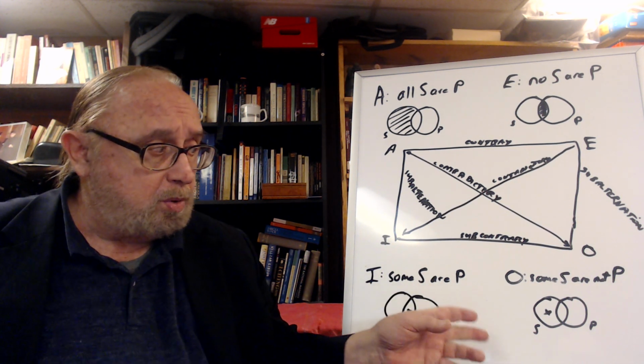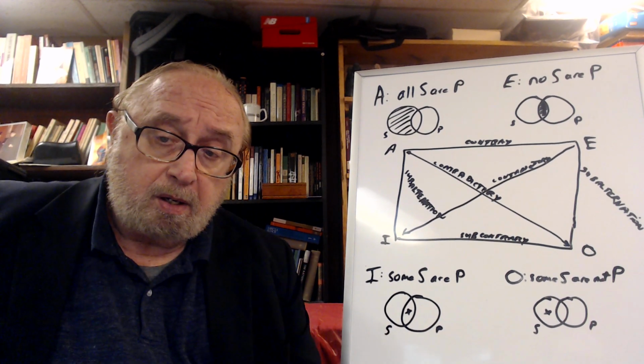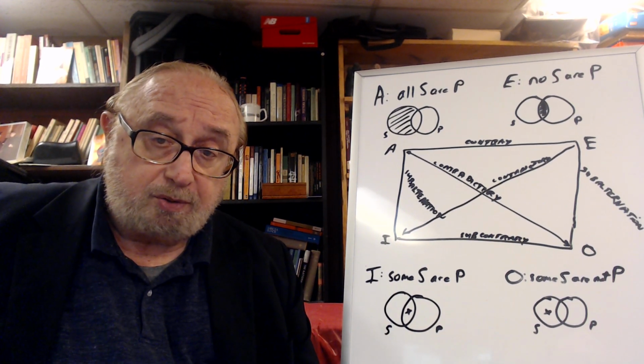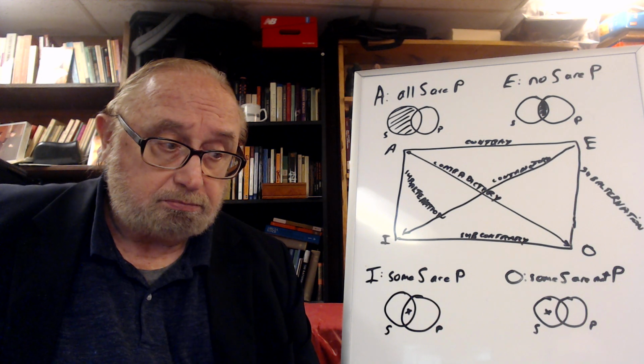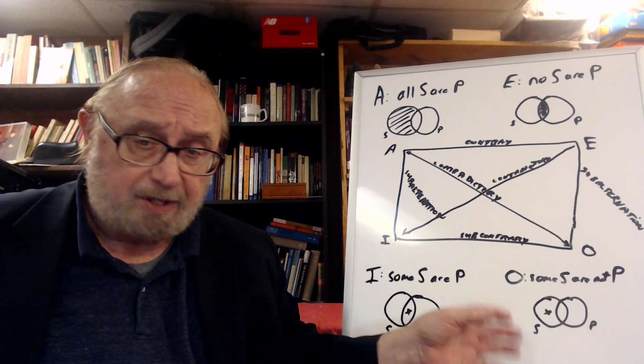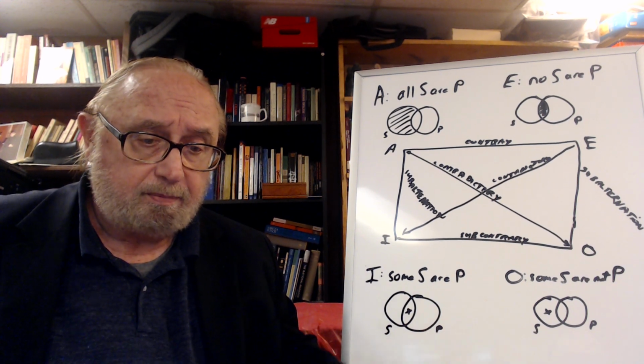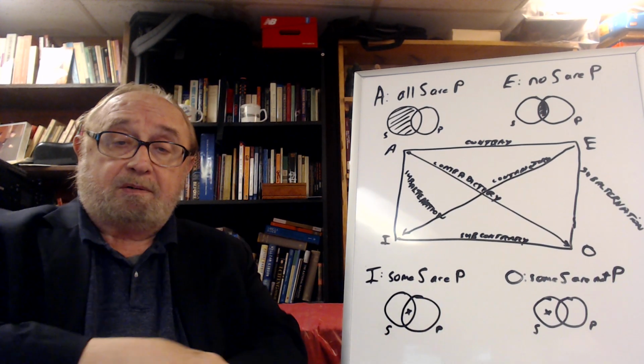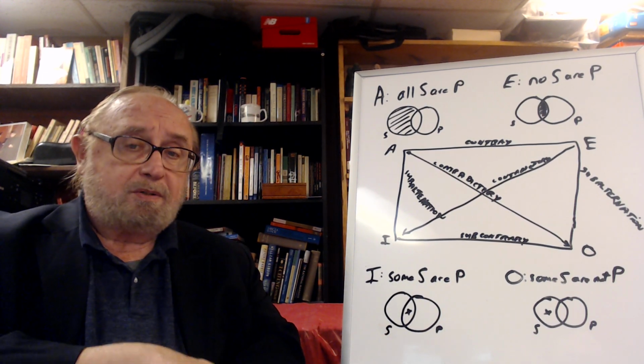Now for the O, you say some dogs do not have black hair. So obviously the subject term is not distributed. You might say, well, then maybe the predicate is not either. But no, think about it.